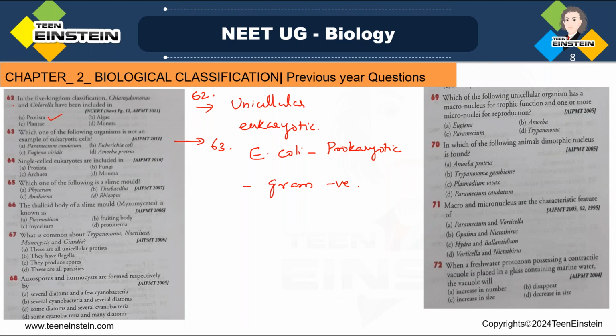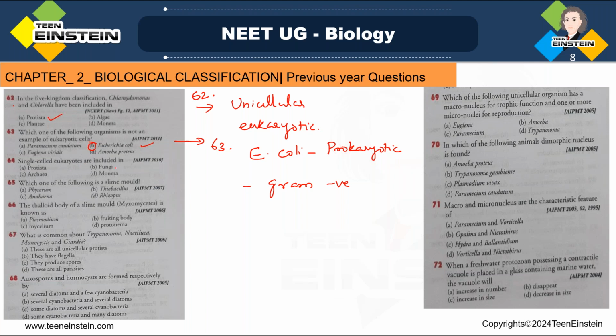Commonly it is found in the gut of humans, right? So from here we got three points. E. coli is a prokaryotic cell, it is gram negative and it's commonly found in the gut of humans, right? So here which one will you select? Option B is the right answer. Escherichia coli is the full name; in short form we call that E. coli. Next, question number 64.